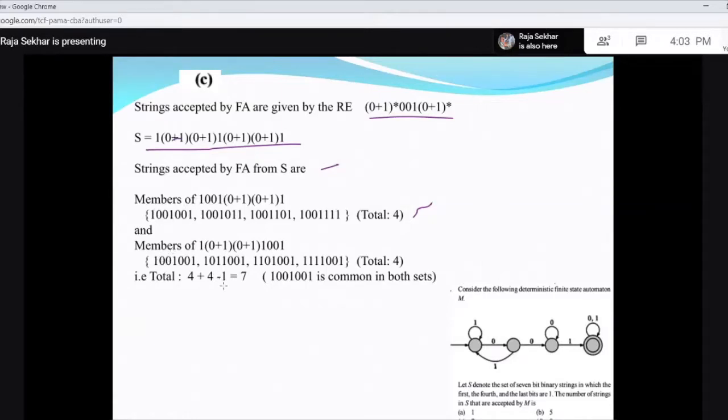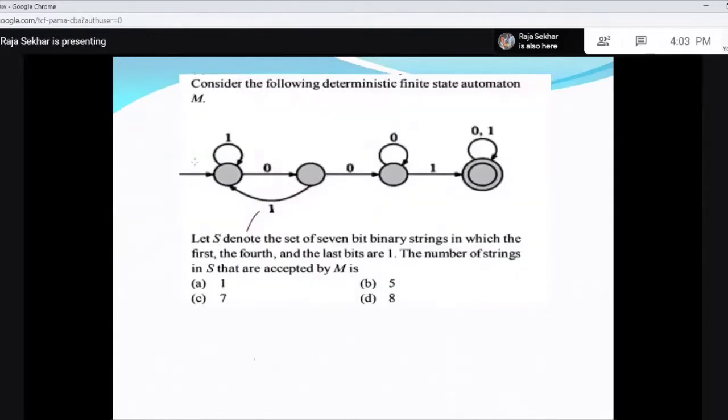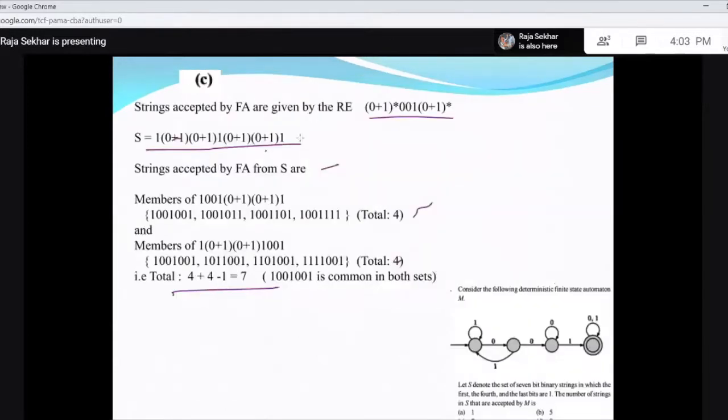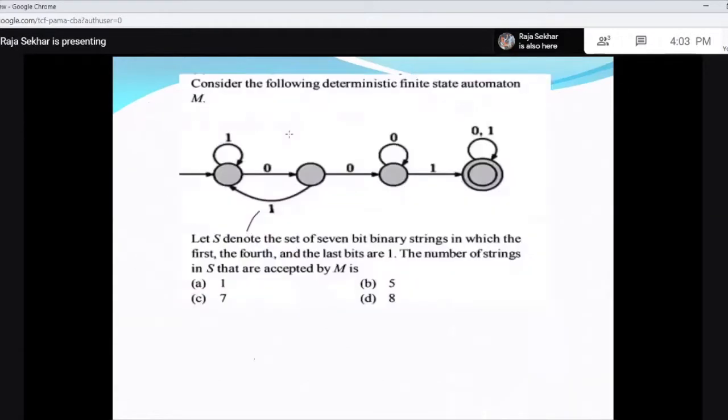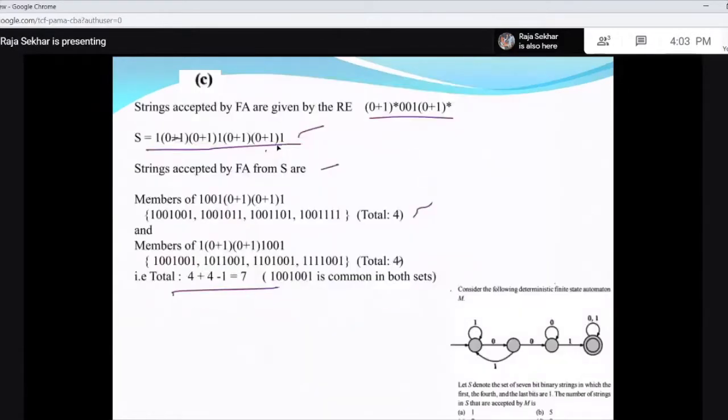So minus 1. So in total, these 4 will be accepted, but this is counted twice. So what I get is 7. So the strings accepted by the FA from S are 7. This is a tricky question and you need to work it out very clearly.